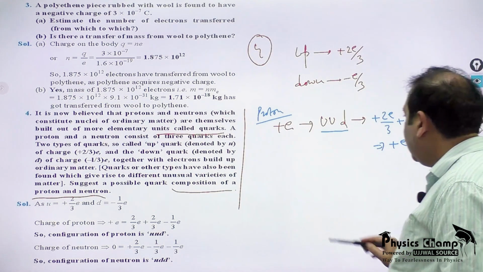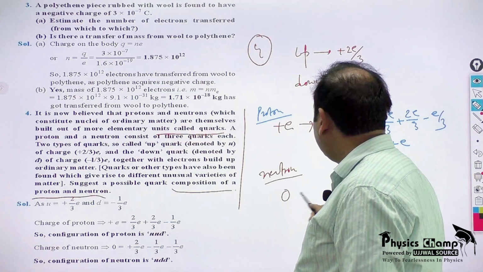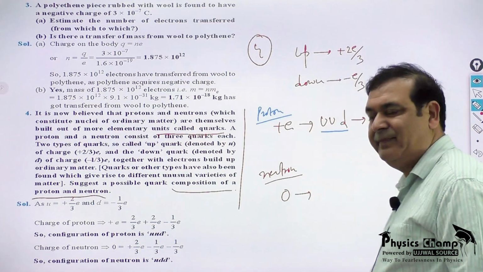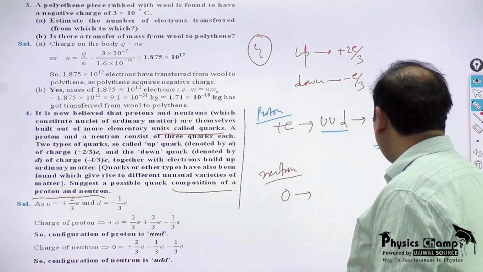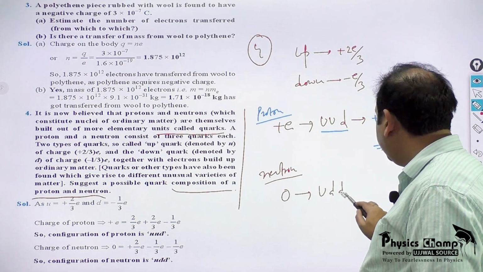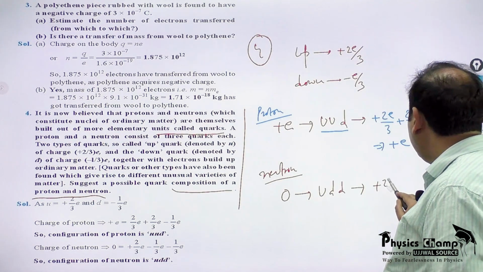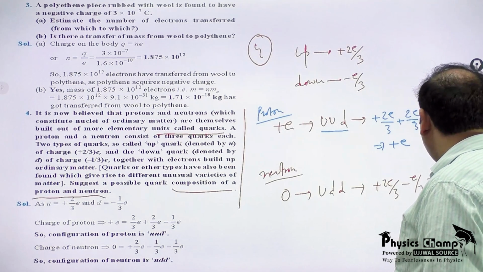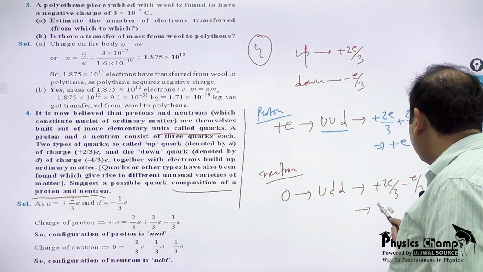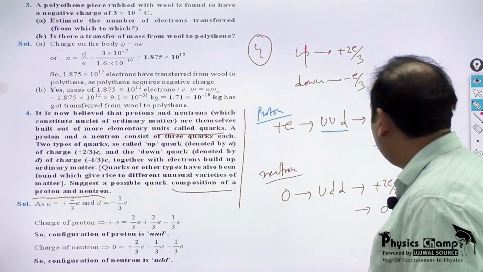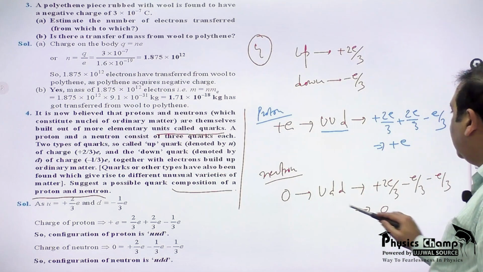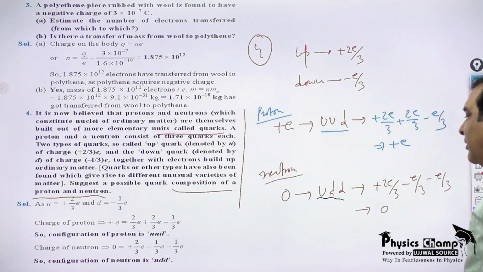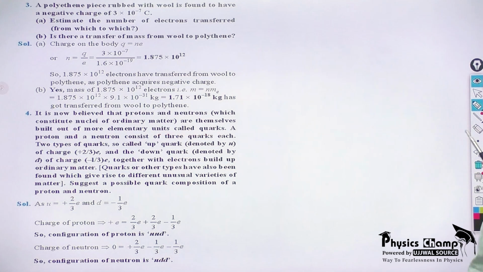And now what do you think for a neutron? Neutron has zero charge. For that, the possible quark combination is UDD. U stands for plus 2e/3, D stands for minus e/3, minus e/3. So the net charge would be 0. So for a neutron, the possible quark combination is UDD. So this is question number 4 of NCERT. It touched the concept of quarks.